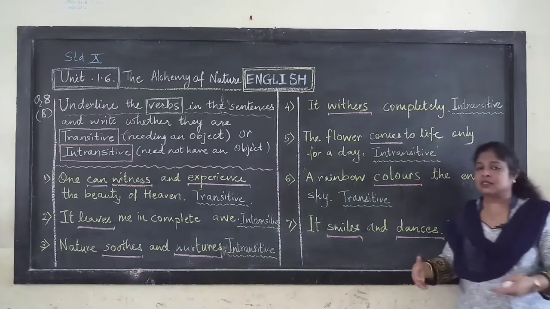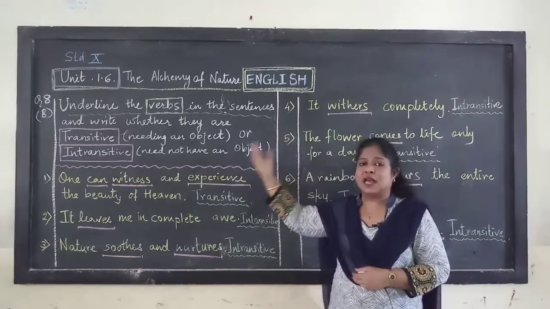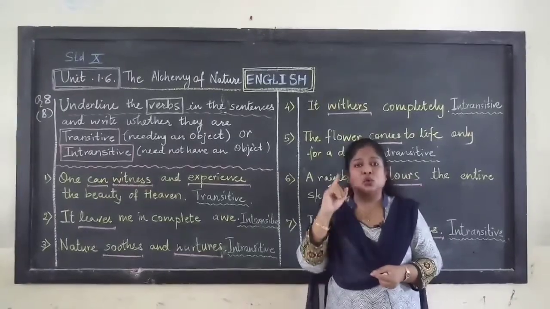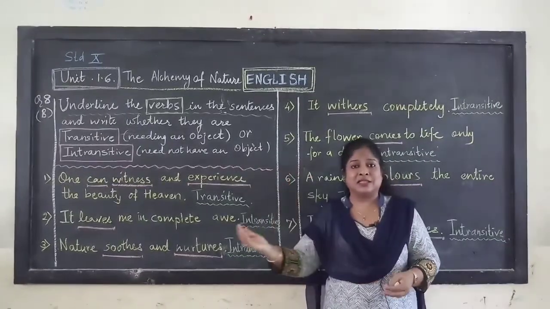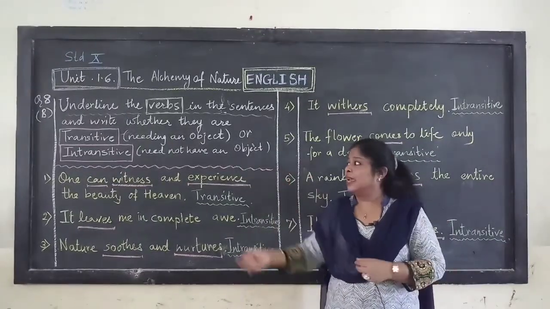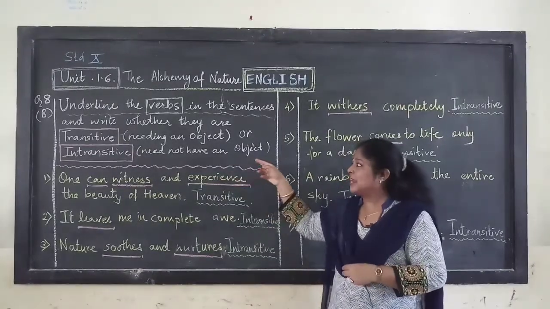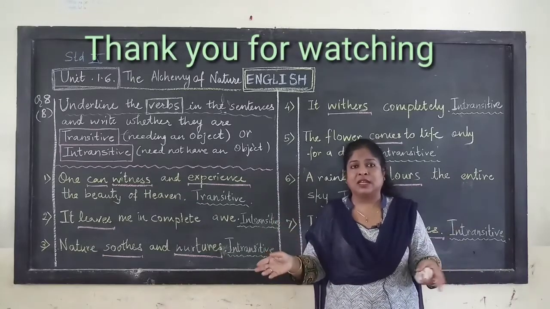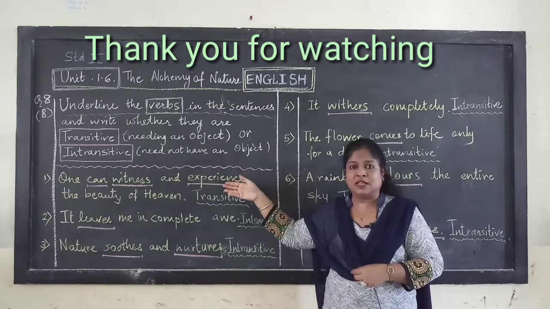So students, with this we come to the conclusion: what are transitive and intransitive verbs? Transitive verbs are those verbs which need an object. They answer to the question what. Intransitive verbs are those verbs which do not need an object and they do not answer to the question what. That is the difference between transitive and intransitive.